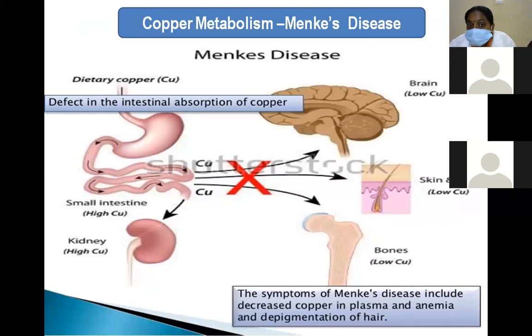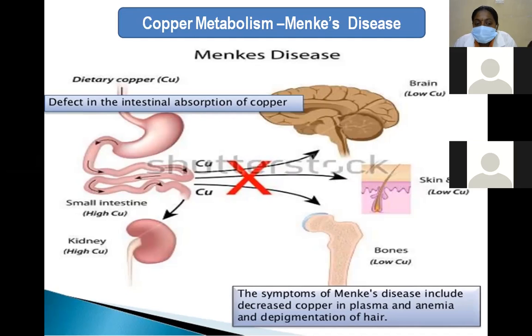Abnormally low levels of copper mainly lead to Menkes disease. Here there is a defect in intestinal absorption of copper, meaning dietary copper. The copper present in the intestine is trapped as metallothionein. This decreases the plasma levels of copper and increases urinary excretion.